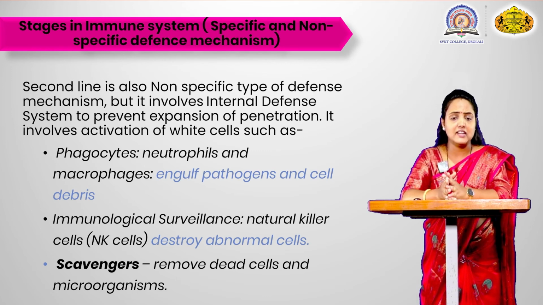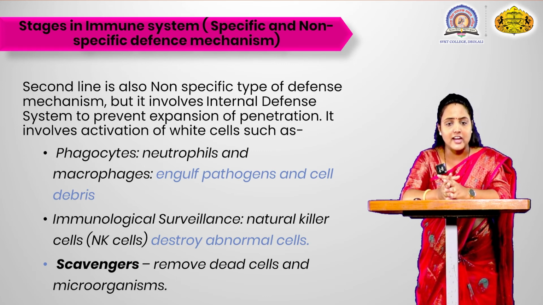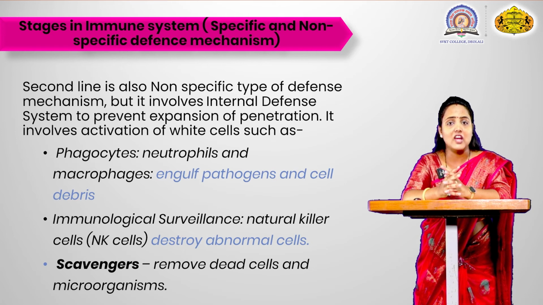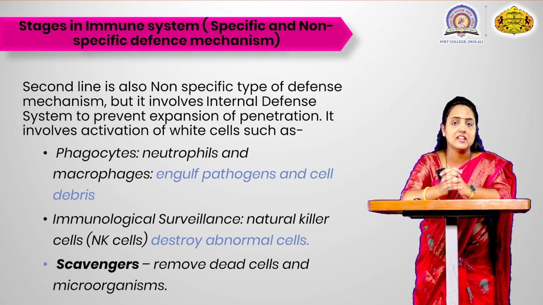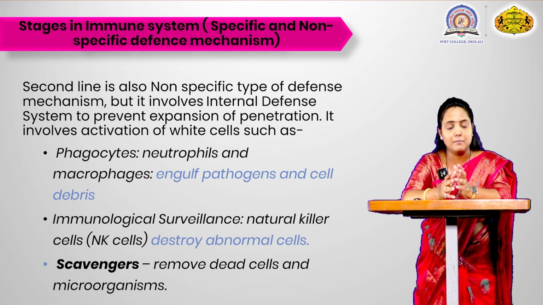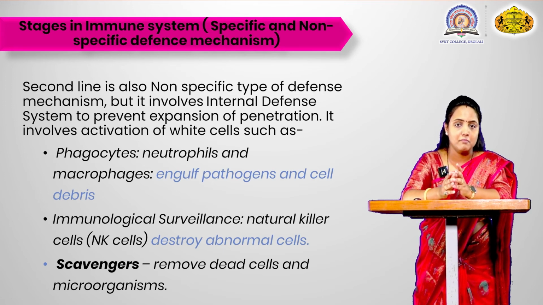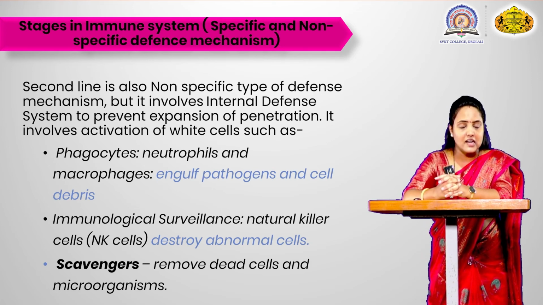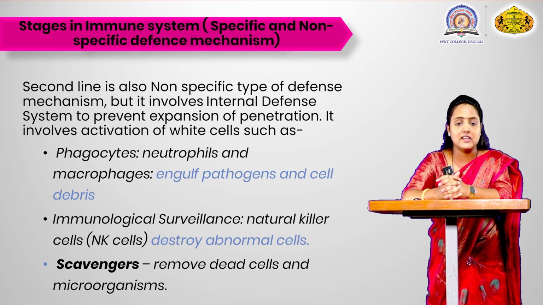So which are those white cells? That is phagocytosis. Phagocytosis involves various types of cells which engulf the pathogen and kill that pathogen or kill the cell debris. In phagocytosis, the neutrophils and the macrophages play an important role in the engulfment of the pathogenic or bad bacteria. The next thing is the NK cells, that is natural killer cells.